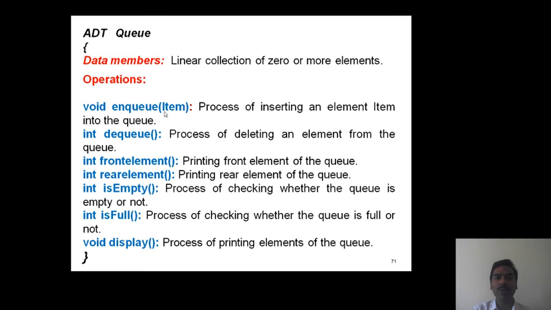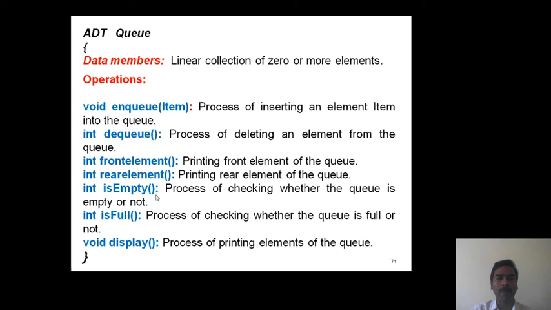First one, NQ operation. It refers to the process of inserting an element into the queue. DQ operation. It refers to the process of deleting the front element of the queue. Front element operation. It refers to the process of printing the front element of the queue. Rear element operation. It refers to the process of printing the rear element of the queue.